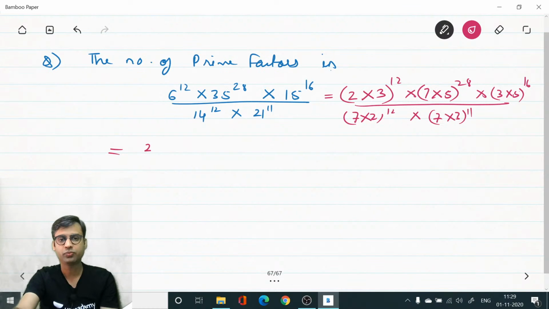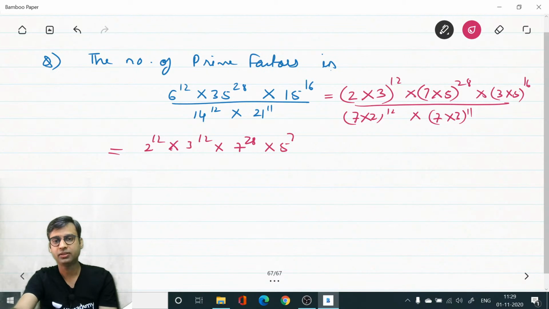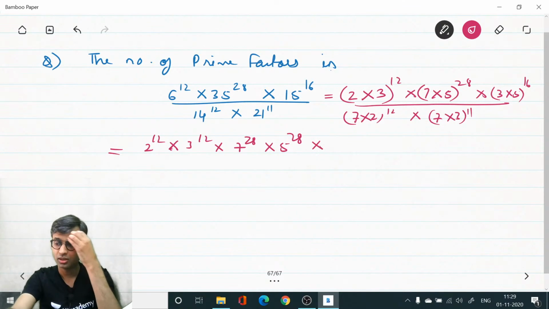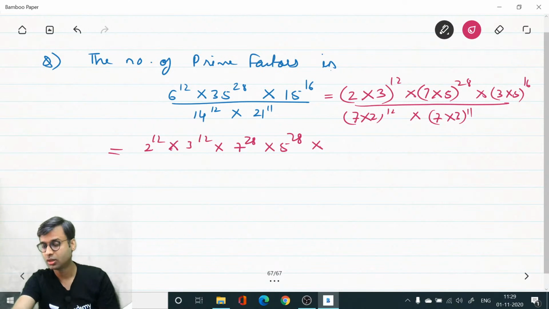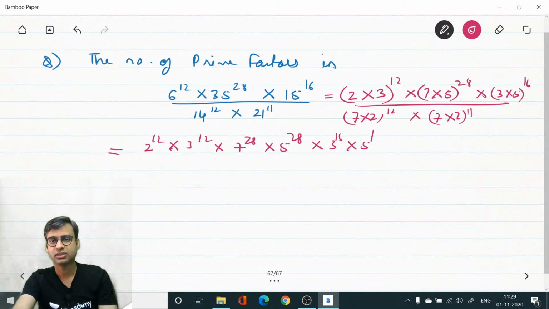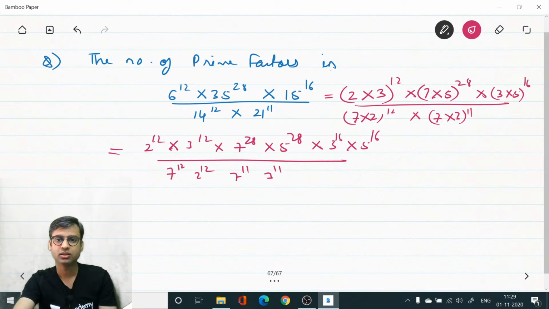So now we will have the individual powers for each number: 2 power 12, 3 power 12, into 7 power 28 into 5 power 28 into 3 power 16 into 5 power 16, whole divided by 7 power 12, 2 power 12, 7 power 11 and 3 power 11. Okay.